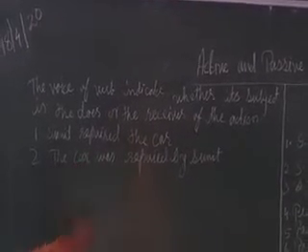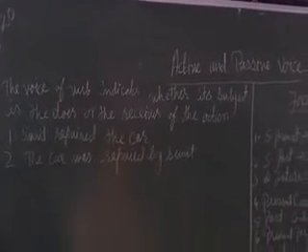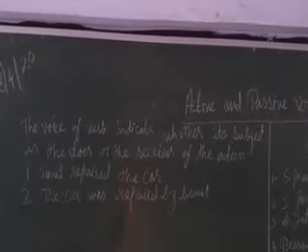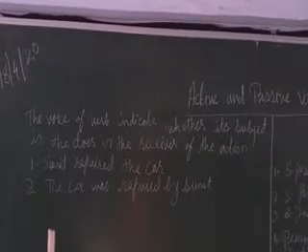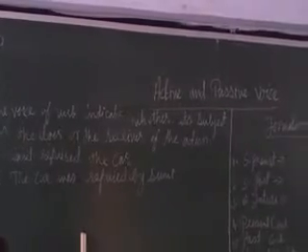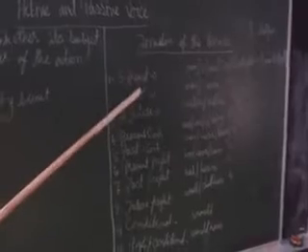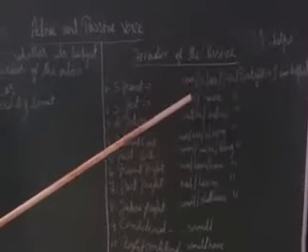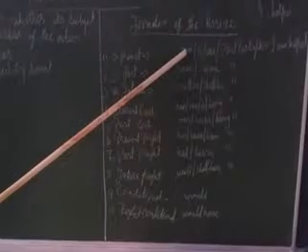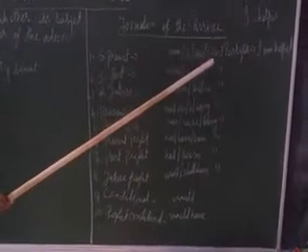So how do we form a passive voice? Many rules are there to change a sentence from active to passive voice. First we will take the simple present tense. The formation of the passive voice is subject plus am, is, are, plus past participle.